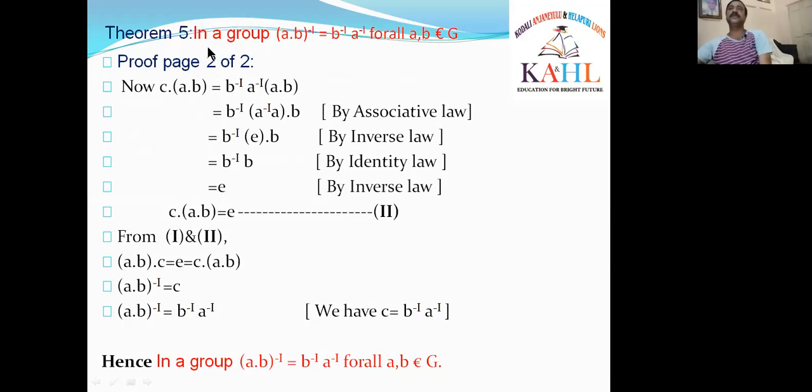You can go to the statement in Theorem 5 that we have to prove: AB whole inverse is equal to B inverse A inverse, in the red color. Theorem 5, top, you have to follow the cursor. AB whole inverse is equal to B inverse A inverse. That was proved. Hence, the theorem: in a group, AB whole inverse is equal to B inverse A inverse for all A, B belongs to G.